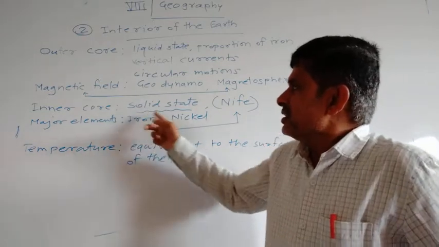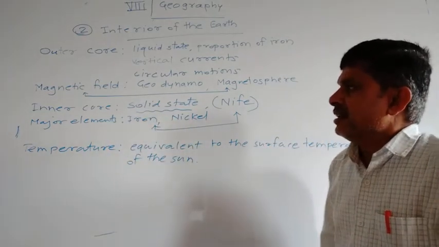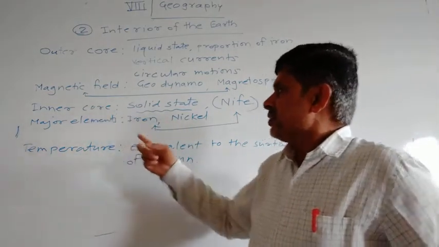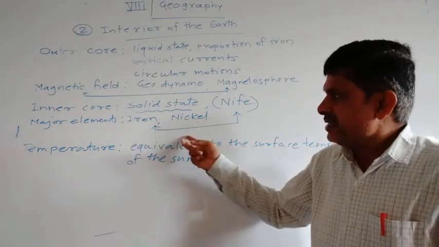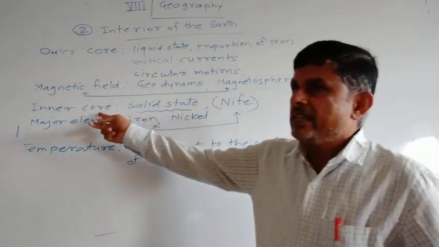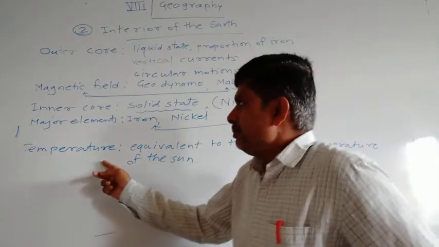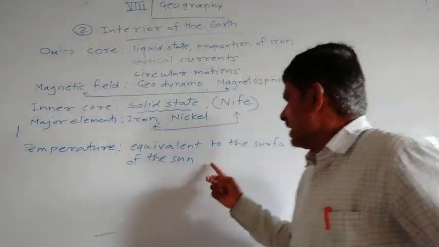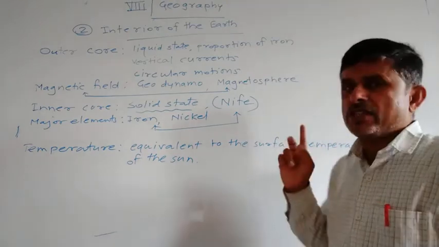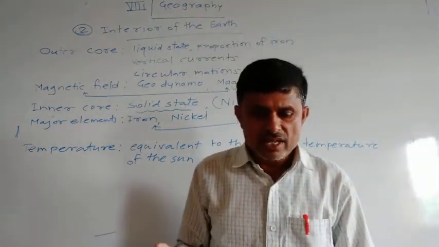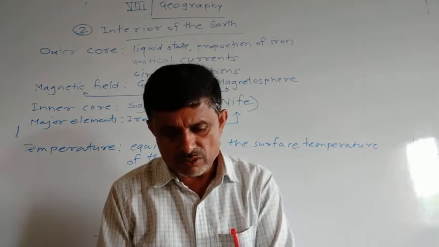Now, the inner core is in a solid state. The major elements in the inner core are iron and nickel. Hence, the inner core is also known as NiFe. The temperature found in the core is equivalent to the surface temperature of the sun. Here, we conclude the lesson,